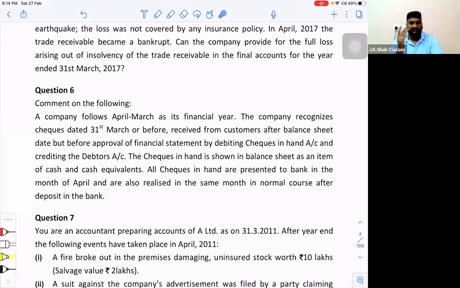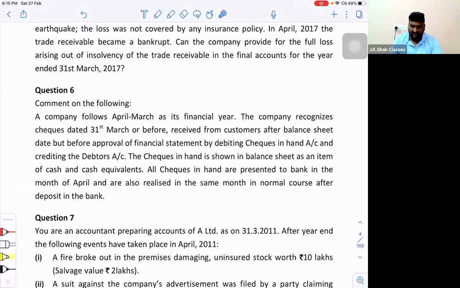What is your opinion? Anybody would like to answer? They can just use the raise hand option and give their answers accordingly. I'm getting an answer from Mohit: whatever the company did is correct. Okay. The direct entry students can play a major role in answering this because they're already doing some audit work and they might have come across such a situation in their day-to-day routine also.